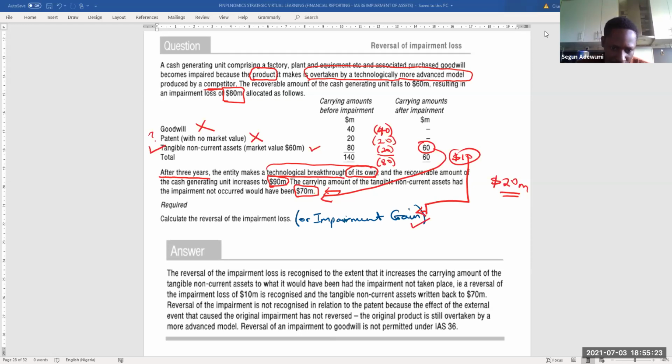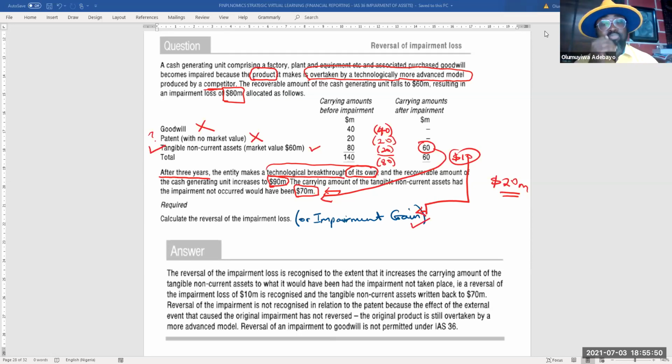Reversal of the impairment is not recognized in relation to the patent because the effect of the external event that caused the original impairment has not reversed. The original product is still overtaken by a more advanced model. Reversal of an impairment of goodwill is not permitted under IAS 36.